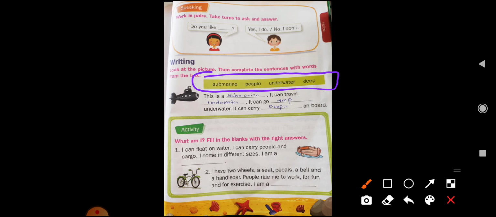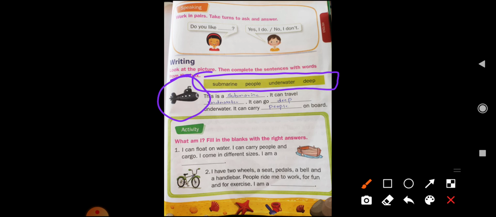Submarine means वो क्या करते हैं बच्चों? जो submarine, it can travel underwater. Yes, it can go deep underwater and it can carry people on board. Yes, look at this picture. So children, what is this? This is submarine. It can travel underwater and it can go deep underwater and it can carry people on board children. And we can see all the fishes which are in underwater.